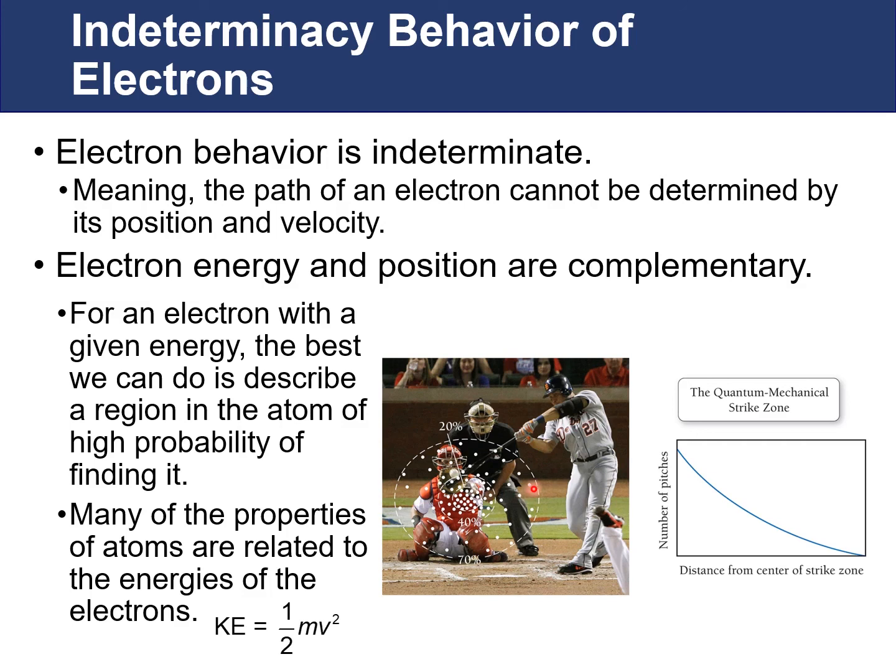We have the same general idea for an electron. There is a particular distance from the center of the atom where we will see a higher number than towards the side. If we're looking at pitches, there is a very high probability of finding a particular pitch near the center, whereas there is a low probability of finding the pitch somewhere in the ball region or a wild throw coming way off to the side. So the further away you are from the center, the lower the probability of finding a ball thrown in a particular pitch.